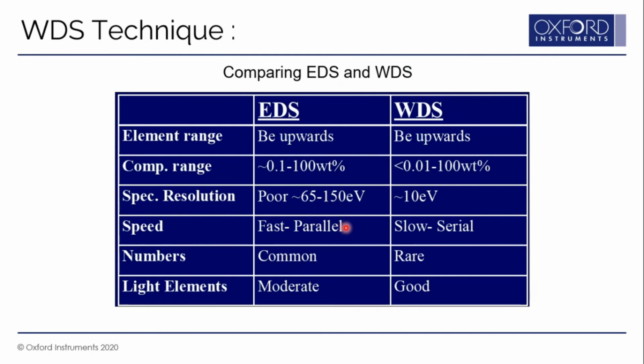In terms of speed of analysis, EDS is faster because it is a multi-channel analyzer. It looks for all the elements at a time, whereas WDS is a single channel analyzer. It measures one element at a time, so it is slower compared to EDS. You will find there are many EDS systems around, but WDS systems are not many because of the complex WDS detector. The cost of a WDS system is much higher compared to an EDS system. Light element sensitivity is very good for WDS, but just moderate for the EDS system.